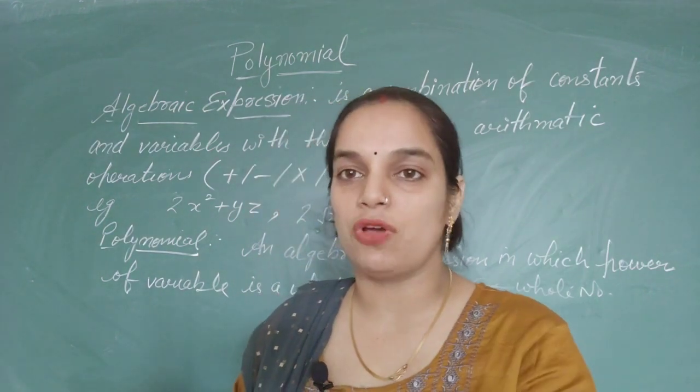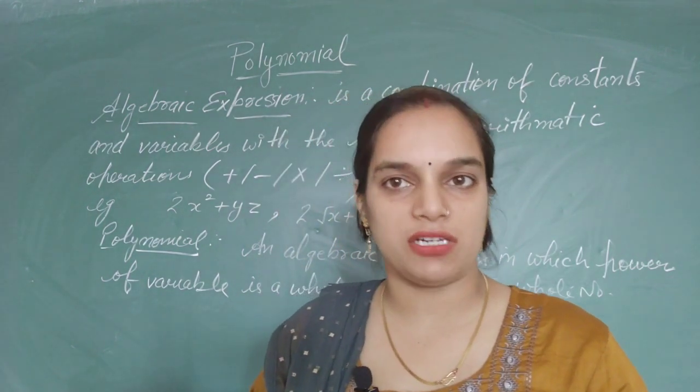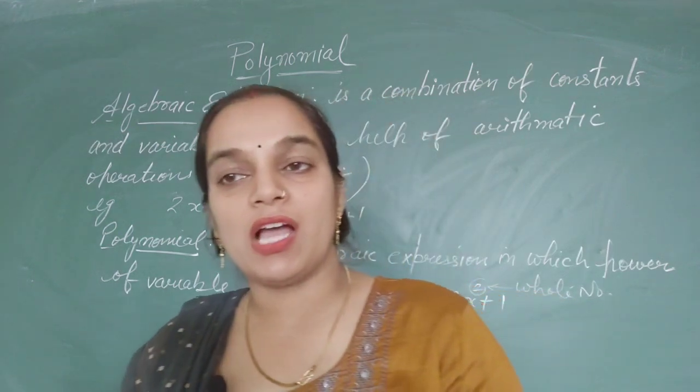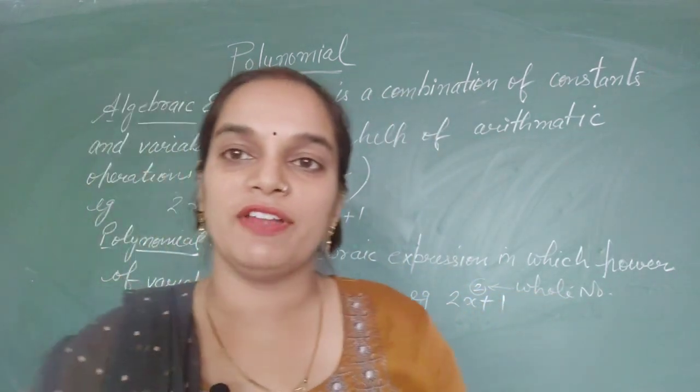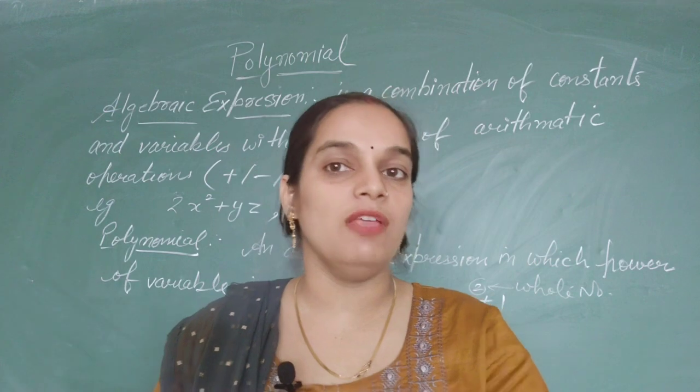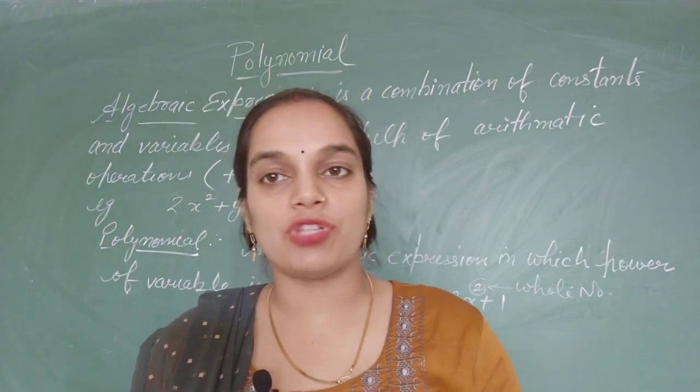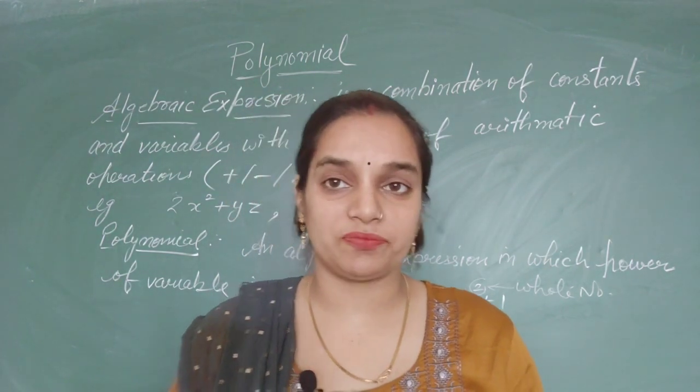Now, on the basis of these two things, first one is term and second one is degree, I will tell you about the different types of polynomial. Means we will give names to the polynomials separately.